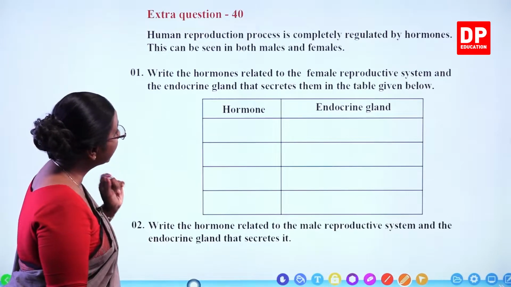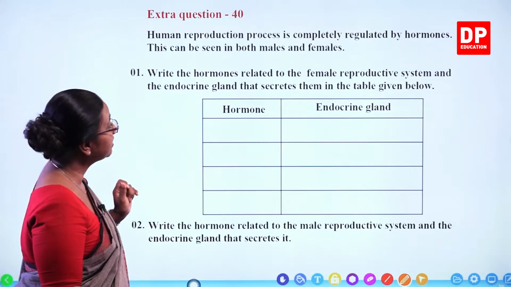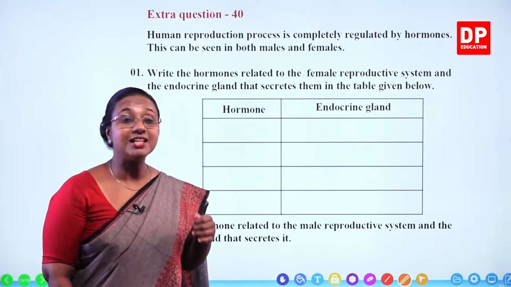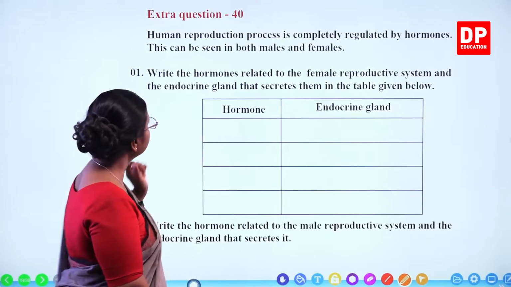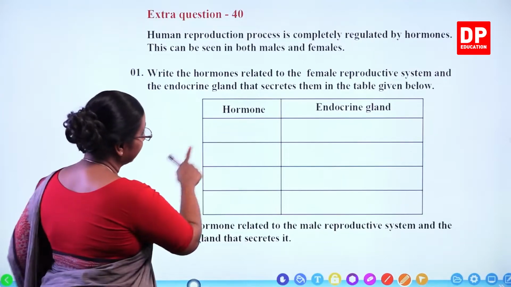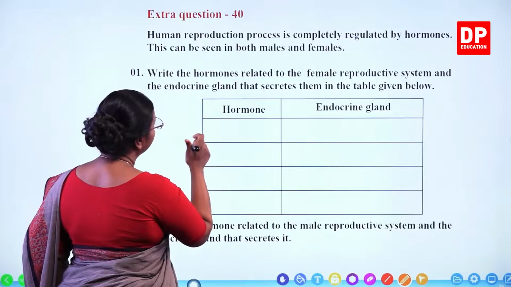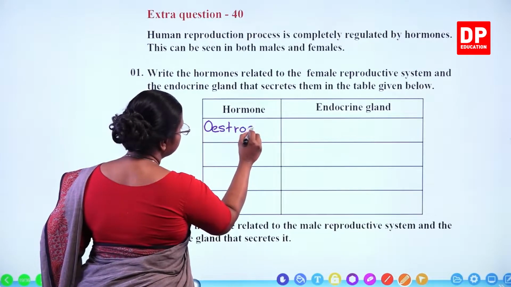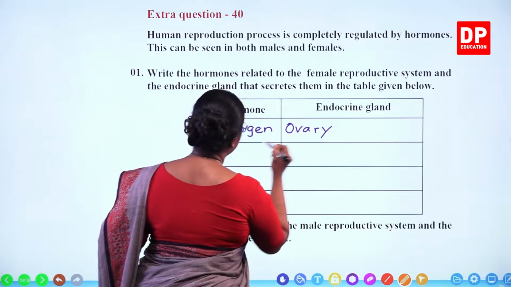Write the hormones related to the female reproductive system and the endocrine gland that secretes them in the table given below. So you all know what endocrine glands are, the gland that produces and secretes hormone. That is what we call as the endocrine gland. So we need to write the hormones and the endocrine gland in the table given below. So I'll start with the one secreted by the ovary. So estrogen secreted by ovary. Ovary is the endocrine gland.